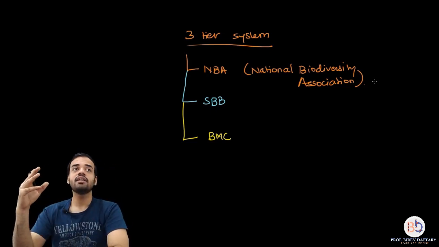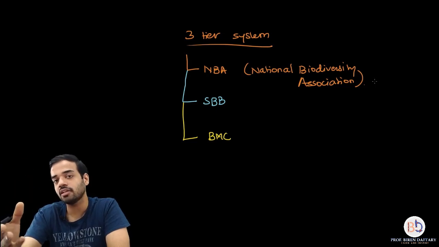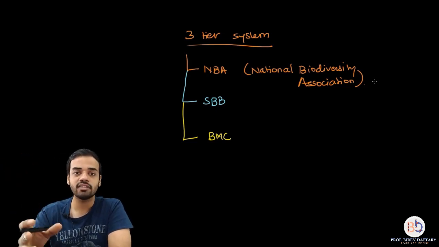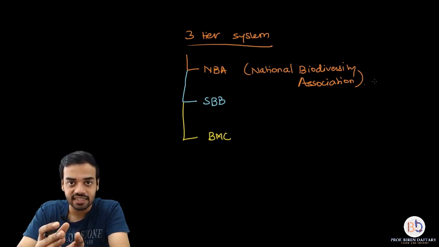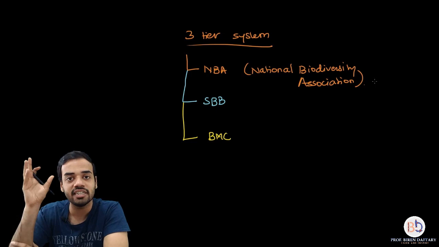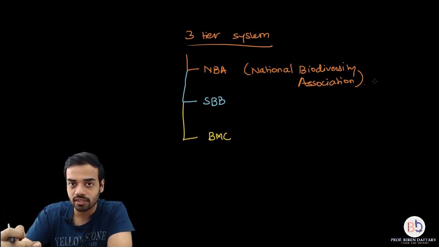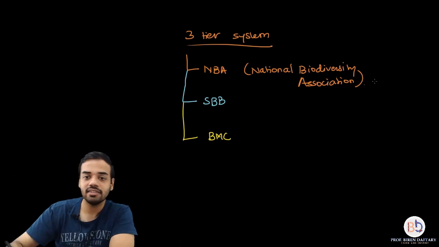It is like if a matter escalates very high, it is taken to the Supreme Court. Similarly, if something related to biodiversity is escalated, then it will be taken to the NBA, or the National Biodiversity Association.